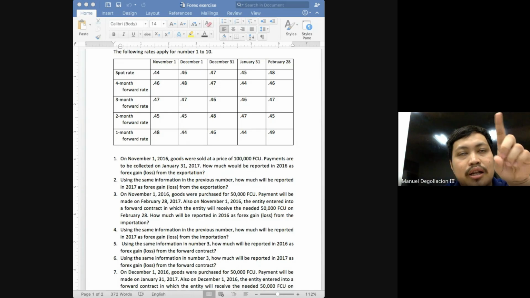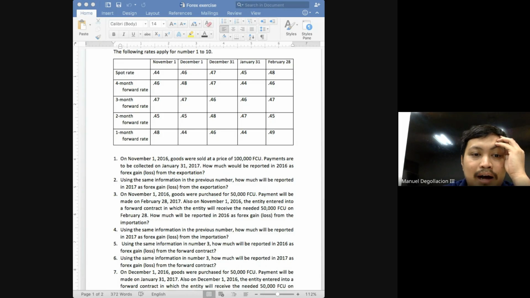And this is what confuses students, class. For importation and exportation, always use what rate, class? Always use spot rates. For forward contracts, class, some students would think that they will always be using forward rates. So what am I telling you now? Do we use forward rates for forward contract transaction, class?